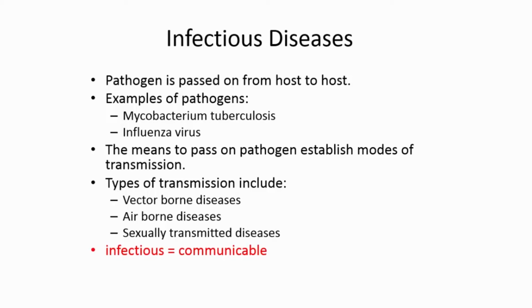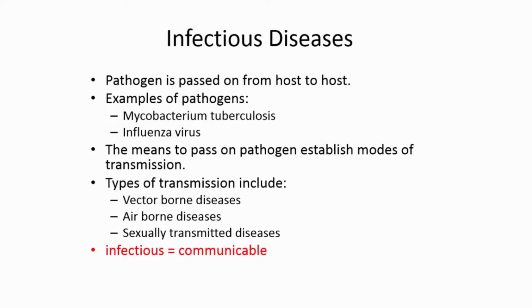So a common way of referring to infectious diseases is also by calling them communicable diseases. They can be communicated, meaning that they can be passed on, transmitted. Okay, so these are infectious diseases or communicable diseases.